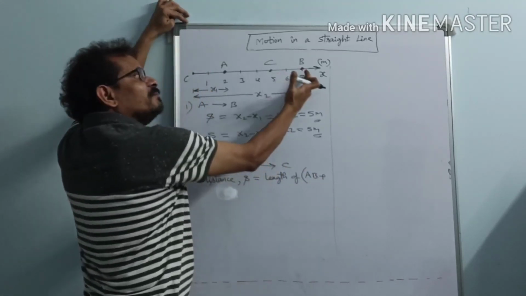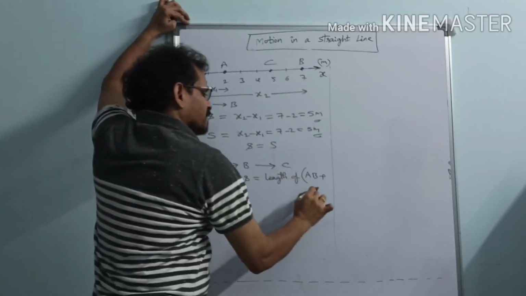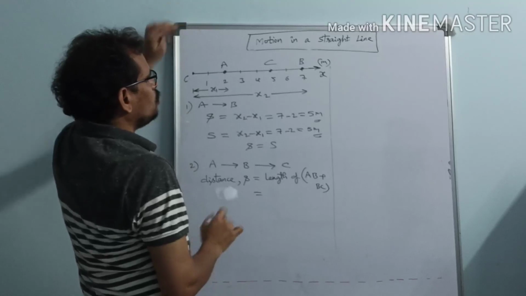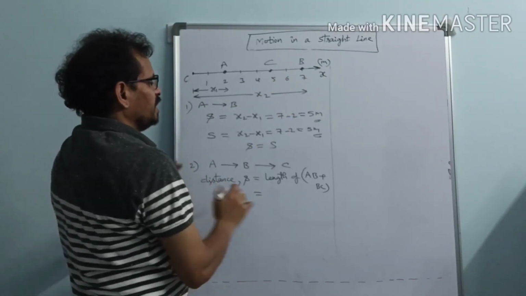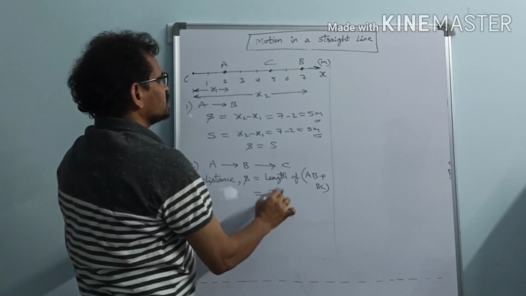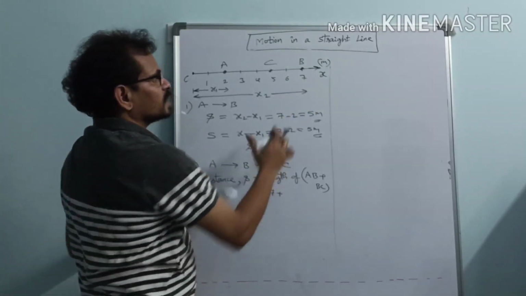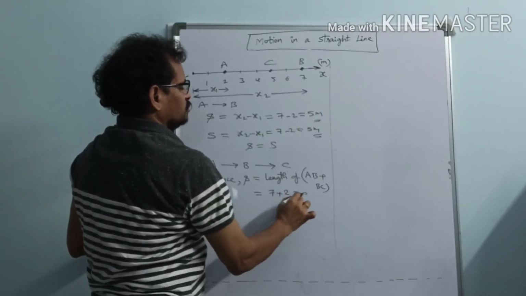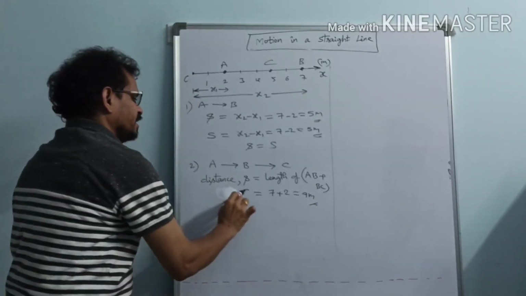Plus again from B to C. So this length plus BC, that is equal to how much? What is AB here? 7. Plus what is BC here? B to C? 2 meters. So this is equal to 9 meters. So distance is equal to 9 meters.